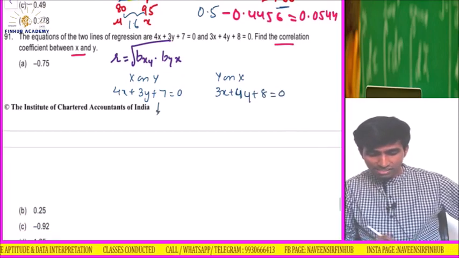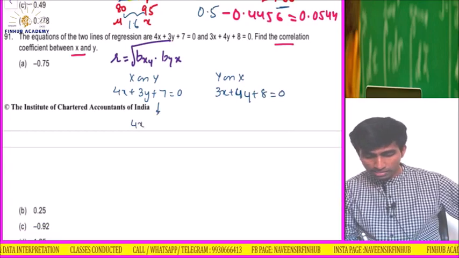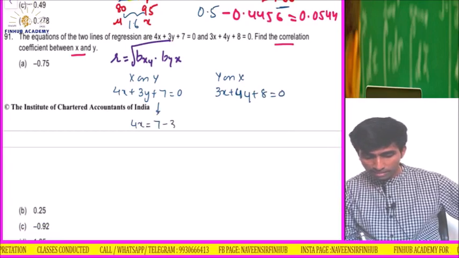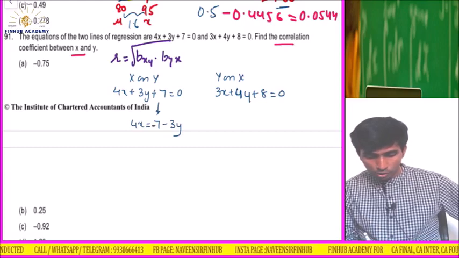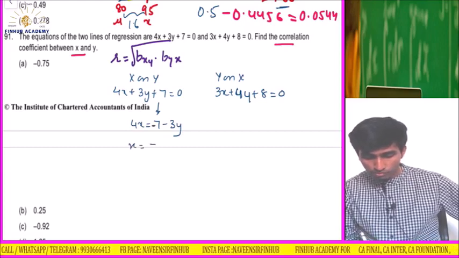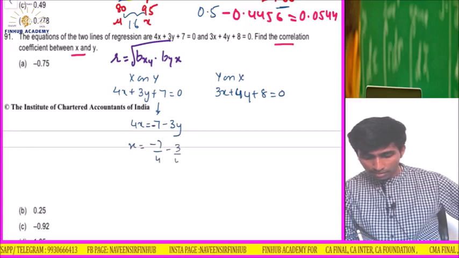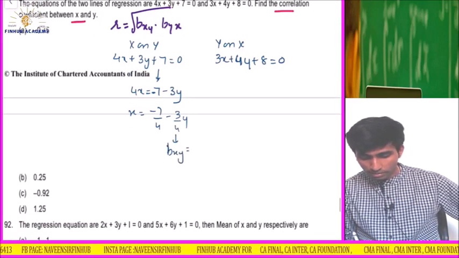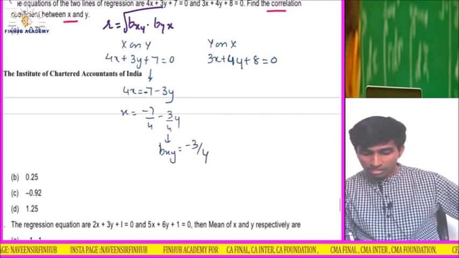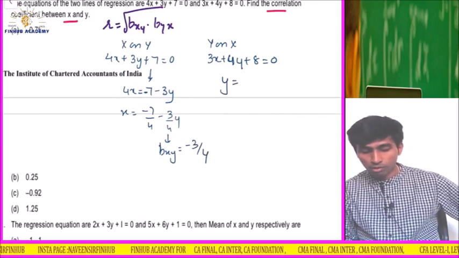I will arrange this equation in form of x. So 4x is equal to minus 7 minus 3y, so x is equal to minus 7 by 4 minus 3 by 4 y. So my bxy is nothing but minus 3 by 4. Here I will arrange this equation in form of y.